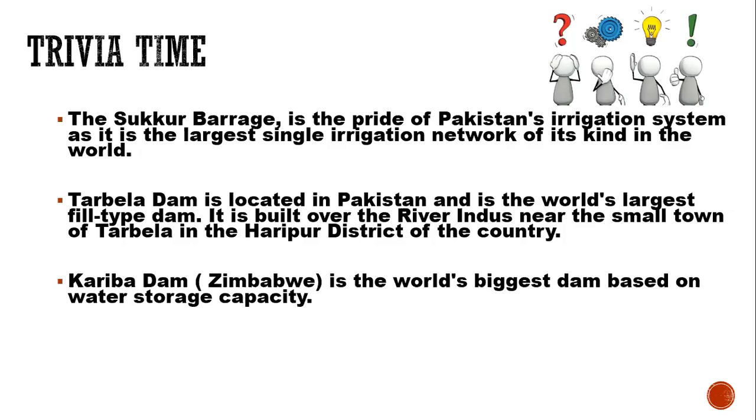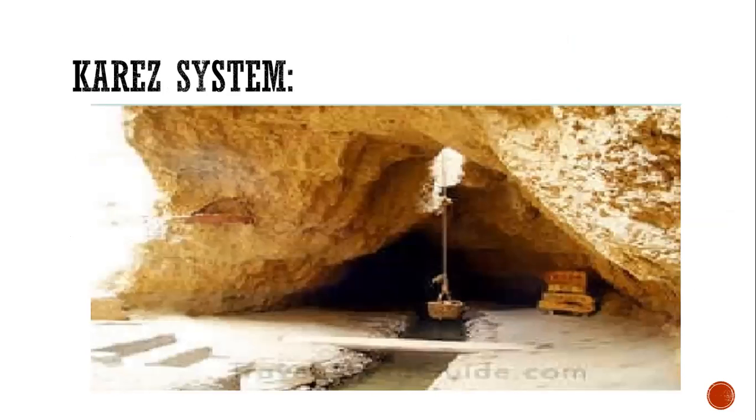Tarbela Dam, located in Pakistan, is the world's largest fill-type dam. It is built over the river Indus near a small town of Tarbela in Haripur district. So Tarbela is the largest dam located on the river Indus in Haripur district, and it is a fill-type dam. Water is filled in that dam throughout the year. Kariba Dam in Zimbabwe is also a big dam, which also has the capacity of storing a large amount of water. So these were the dams and barrages and different methods of irrigation.